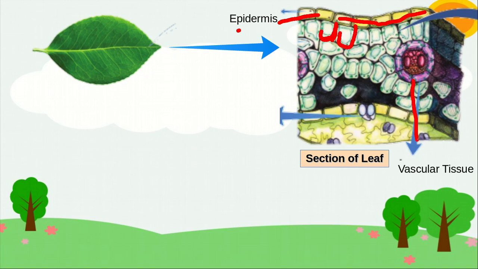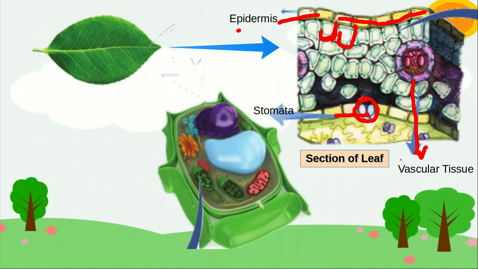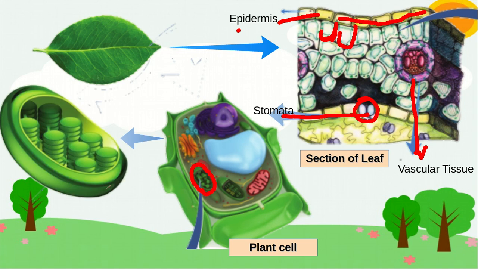This is the vascular tissue. Vascular tissue means xylem and phloem. Here stomata is present. Okay, this one is the stomata. Here you can see the plant cell. Here you can see the chloroplast, the structure of chloroplast.